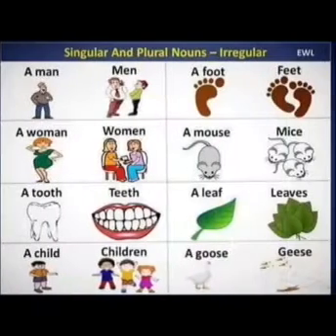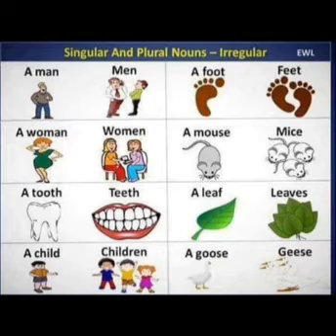Okay, dear kids? So now look at these pictures. Can you see these pictures? Yes. Now these are called irregular singular plural, or you can say these are naughty nouns. Okay, so they don't follow any rule.